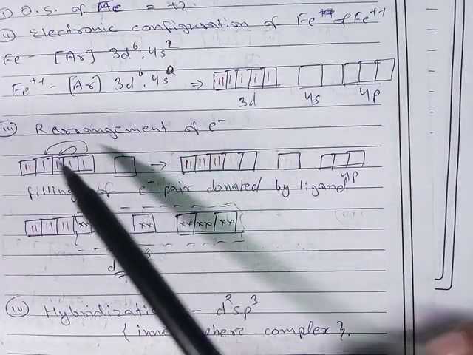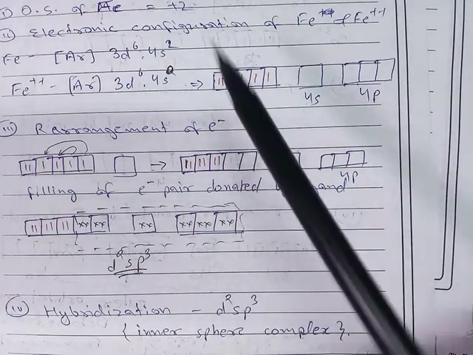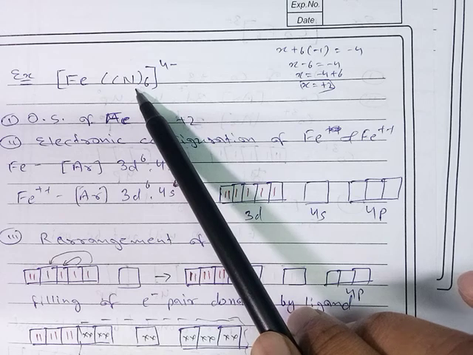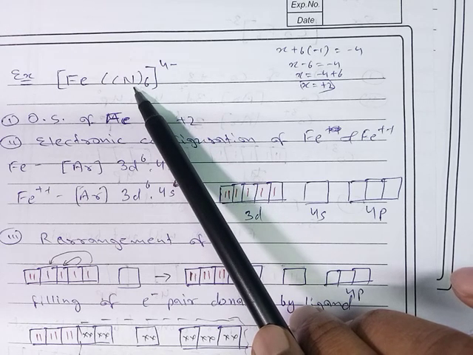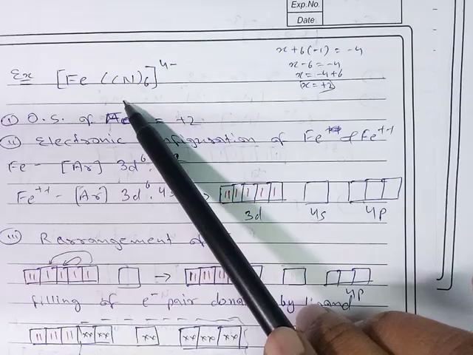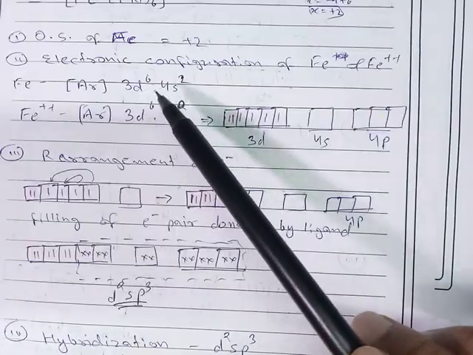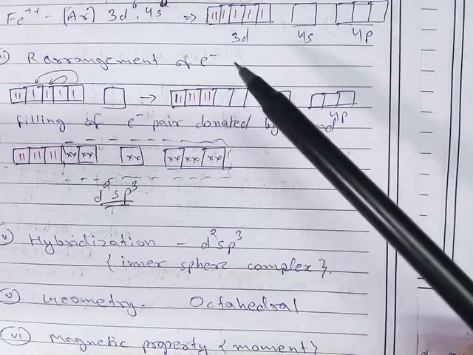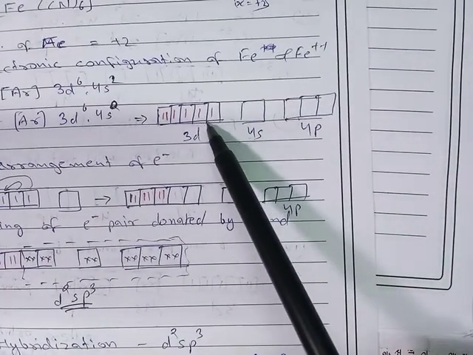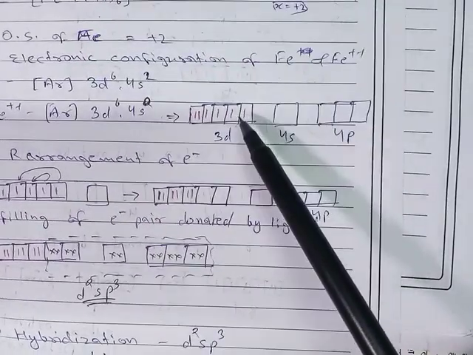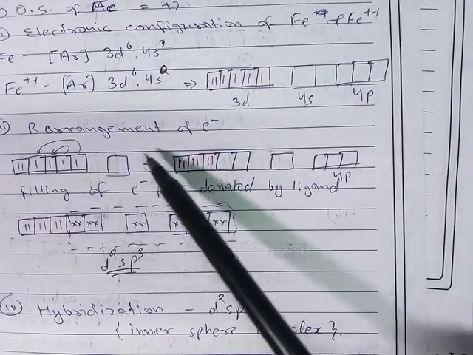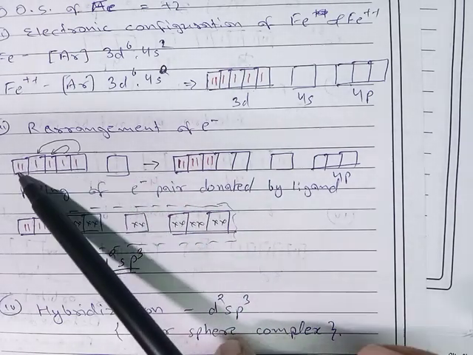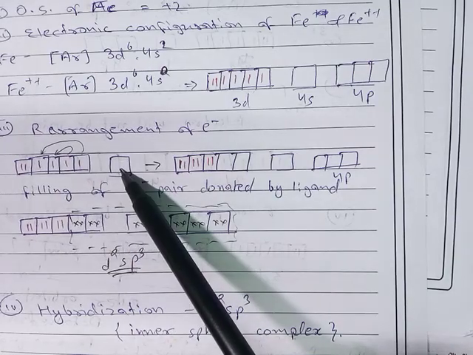Next point, rearrangement of electrons. Suppose this ligand is cyanide. Here cyanide is a strong ligand, though we will see some other ligands which are weak ligands. Cyanide has a tendency to convert unpaired electrons to paired electrons. So here we will see the rearrangement of electrons by the cyanide ligand. So 1 2 3 4 5 6 in 3d6, 4s0.